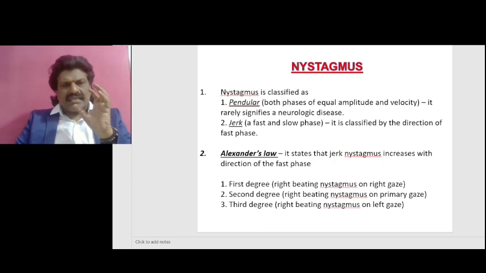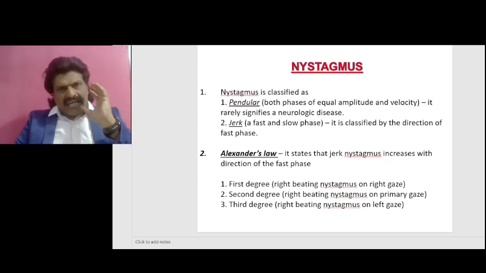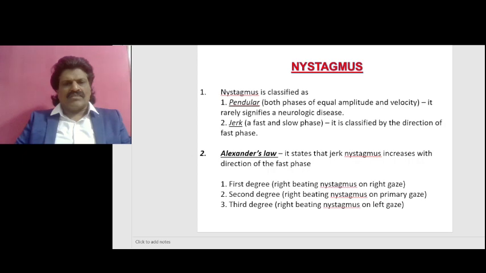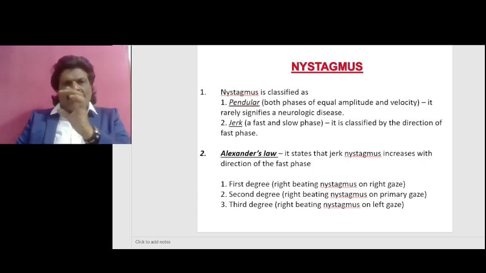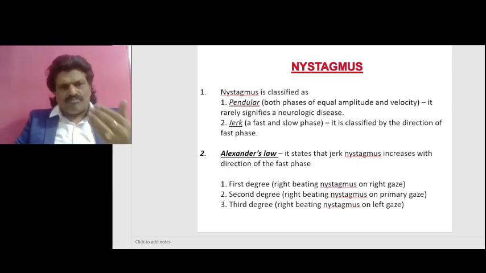The common conditions causing nystagmus include ocular disease, drug effects like phenytoin, peripheral vestibular disease, CNS disease, and physiologic nystagmus. Nystagmus is classified as pendular, with both phases of equal amplitude and velocity. It rarely signifies a neurologic disease. Jerk has a slow and a fast component, and is classified by the direction of the fast phase. So nystagmus is classified as pendular or jerk nystagmus.